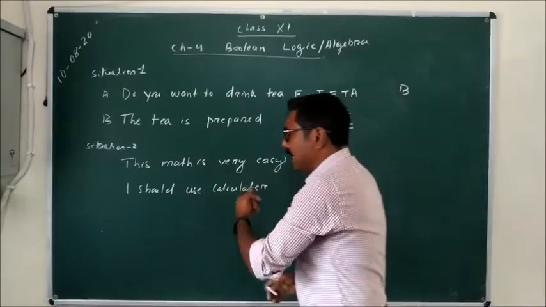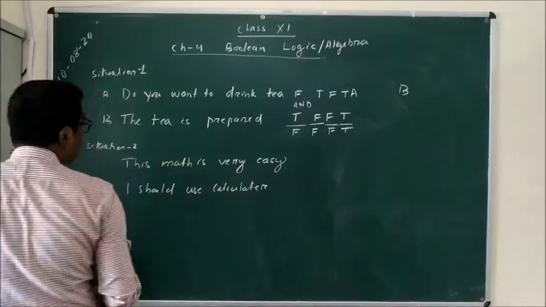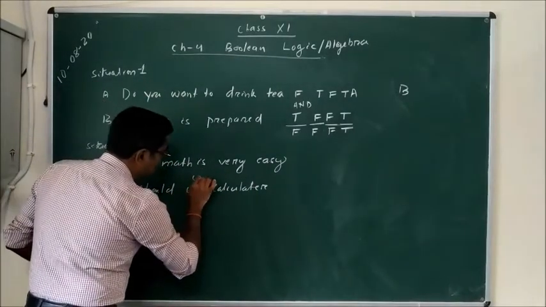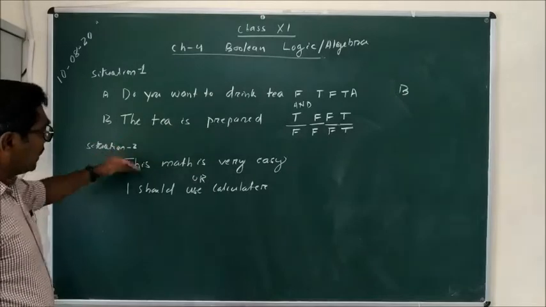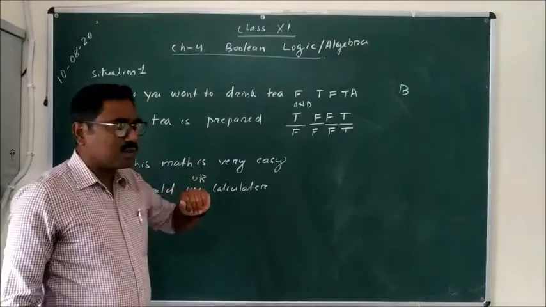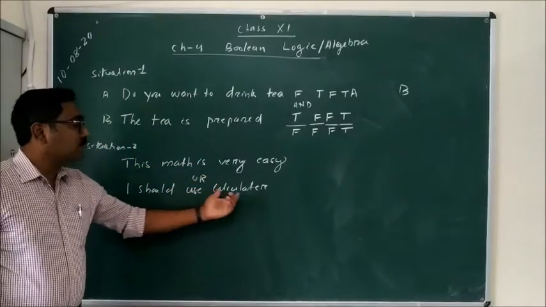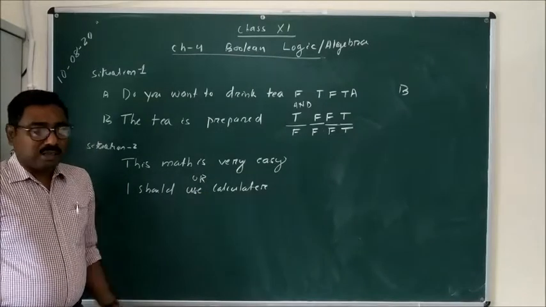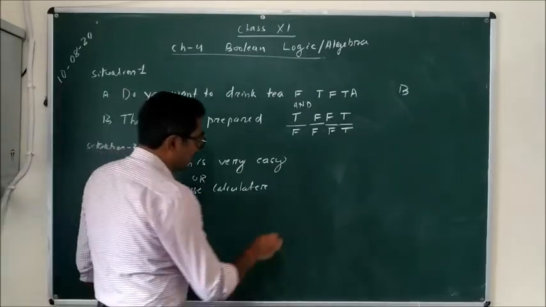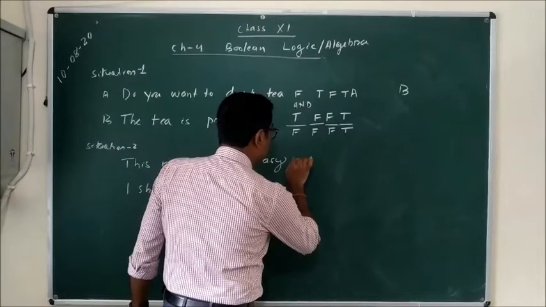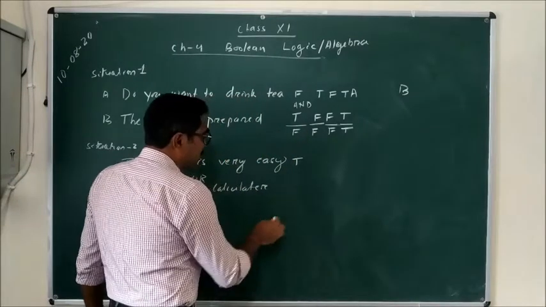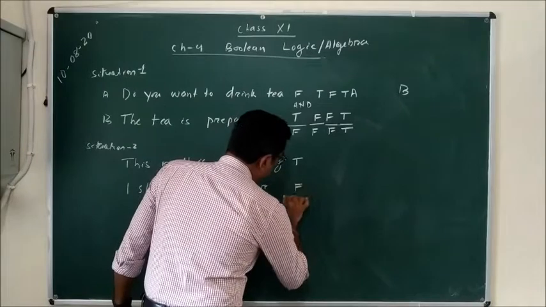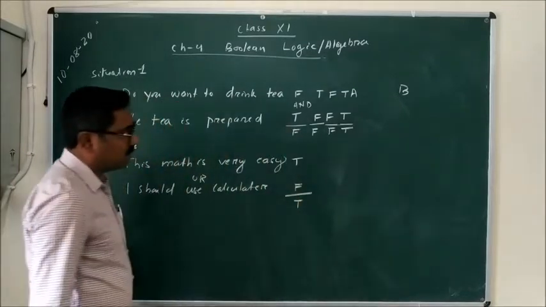Now come to the second situation in which we'll go for OR operation. Now this math is very easy, or I should use a calculator. Now in the first state, the math is very easy. Yes, the math is very easy and you are not using calculator, then also the math can be solved.